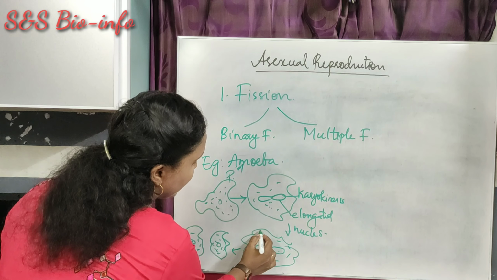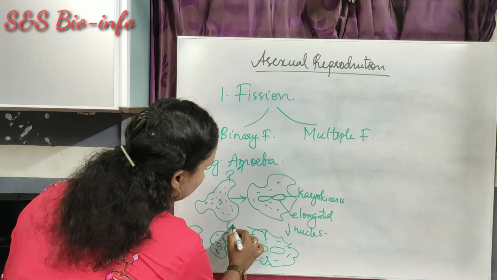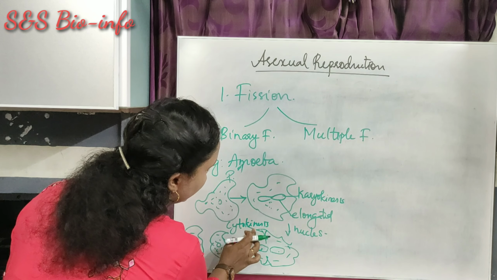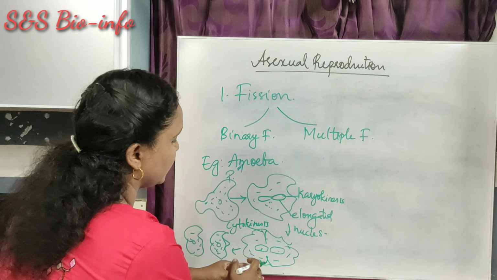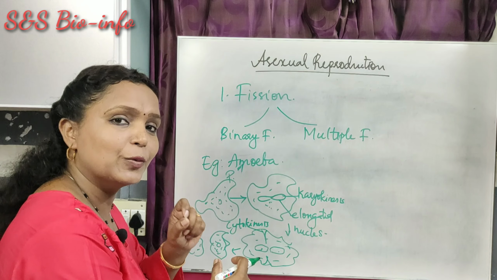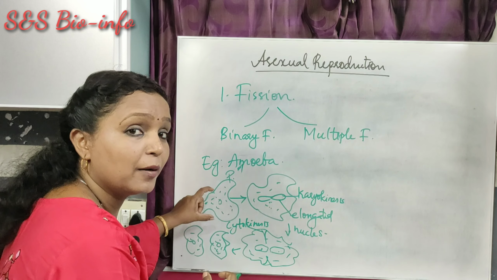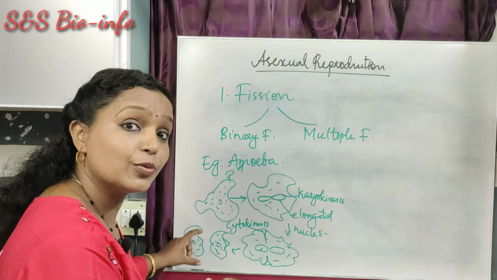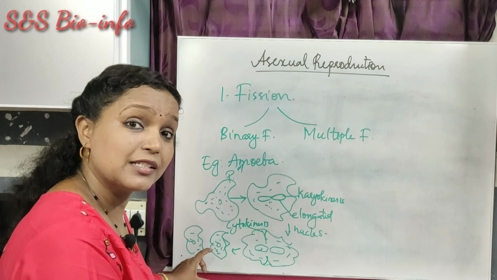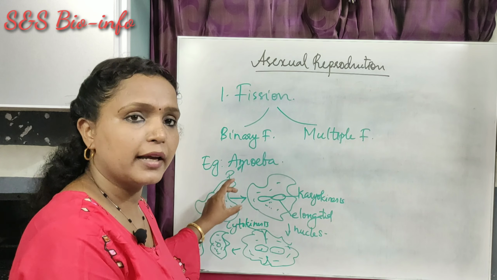Here the parent amoeba divides to form two daughter amoebae. Here what happens? Cytoplasmic division. Here the cytoplasm divides. This is called cytokinesis. The cytokinesis divides the entire cytoplasm into two equal halves with one nucleus in each daughter cell, so that the amoeba produces two daughter cells, two young amoebae with the same number of genetic material, that means the same number of chromosomes. This kind of fission is called binary fission.